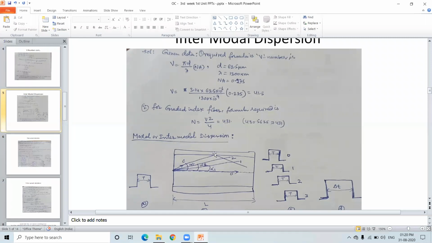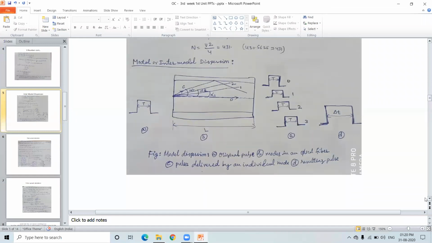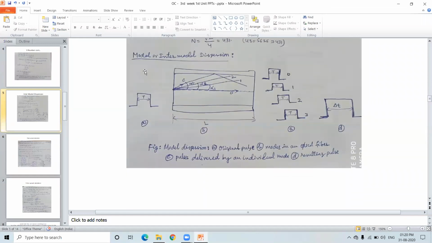So now here, this is what we are going to define. I already explained it with the diagram. Please all of you see this one. This is the modal or intermodal dispersion. Now the same thing. This is the pulse width of a light.